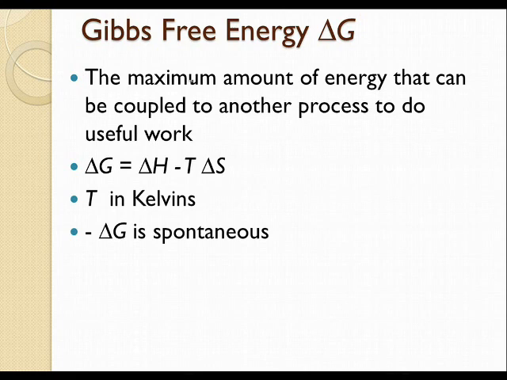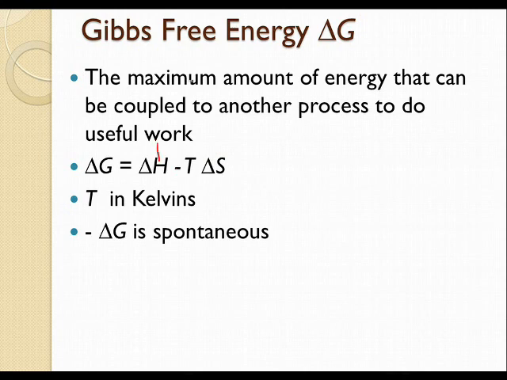Now, if delta G is negative, we have a spontaneous reaction. That makes sense because remember, if delta H is negative, that's going to be exothermic. It produces heat. That's spontaneous. If we have a large delta S, large entropy, and we're subtracting something large, that will be spontaneous as well.